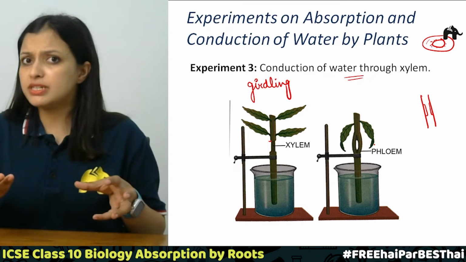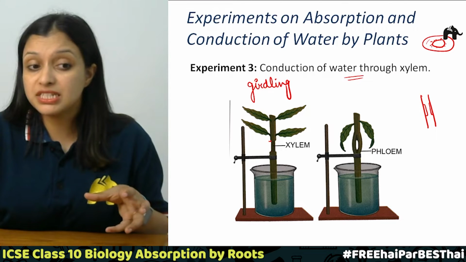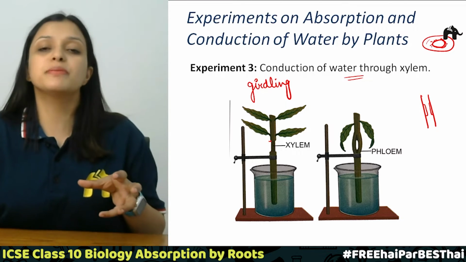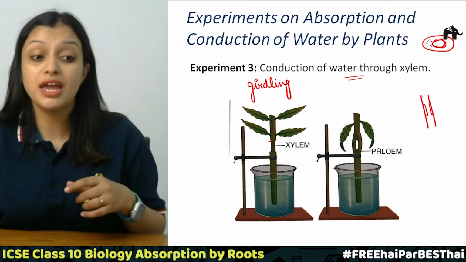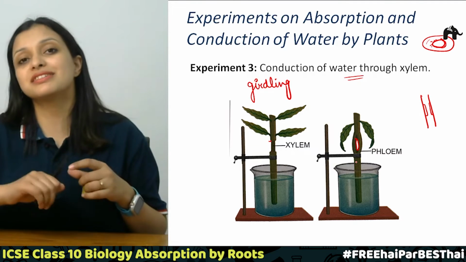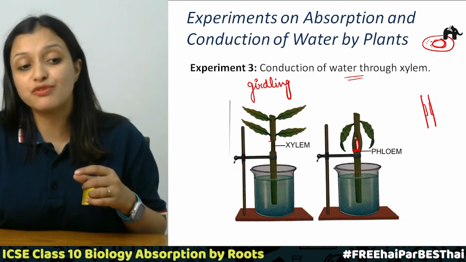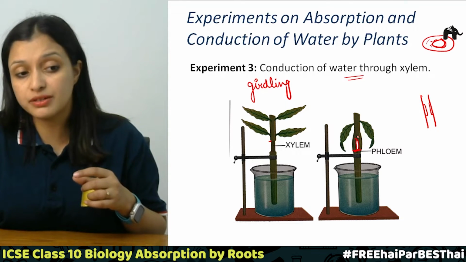Why? Because water is conducted by xylem, and we know that xylem is present on the inner side and phloem is present on the outer side. Since we made the cut on the inner side of the stem, leaving the outer parts intact, the water could not go beyond this point, and did not reach here or after.